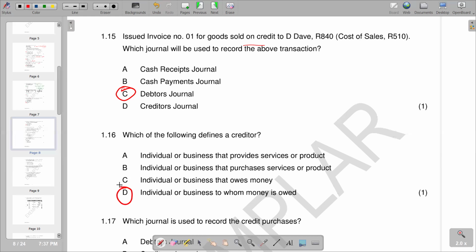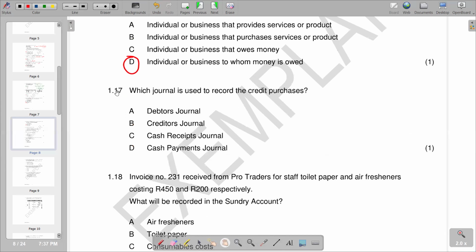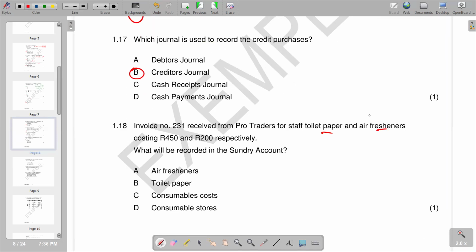So we have D. We have 1.70, which journal is used to record the credit purchases? Obviously, this is going to be the creditors journal, which we are having in B. So we are having B as the correct response. And 1.8, paper and air fresheners costing 150 rands and 200 rands respectively. What will be recorded inside the account? So basically, the question is asking what description we are going to give to these. Obviously these are consumable stores. We have consumable stores, D. We got D here.